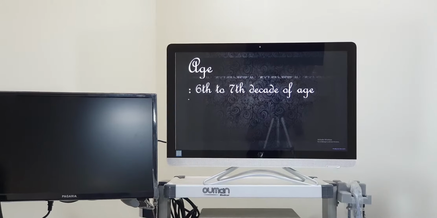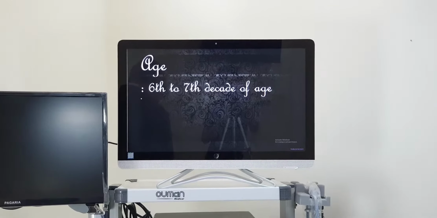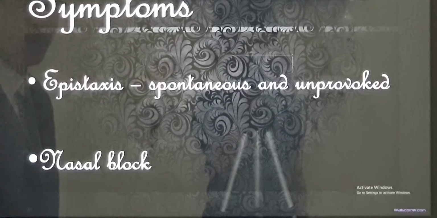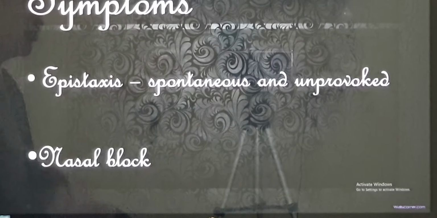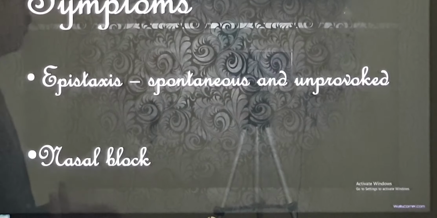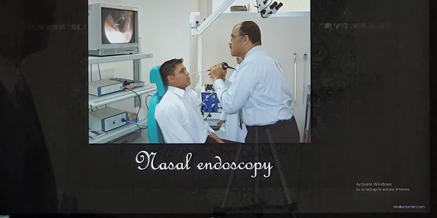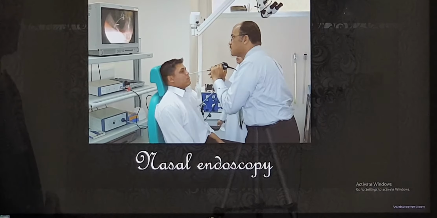Usually it affects the age group of more than 60, and there is no specific etiological or causative factor for this. The common presentation is a spontaneous nasal bleed, and that too unprovoked, and usually it stops after some time. And on the same side, the patient experiences nasal block too, and this bleed recurs again and again. So when the patient comes to us, we'll do a nasal endoscopy.